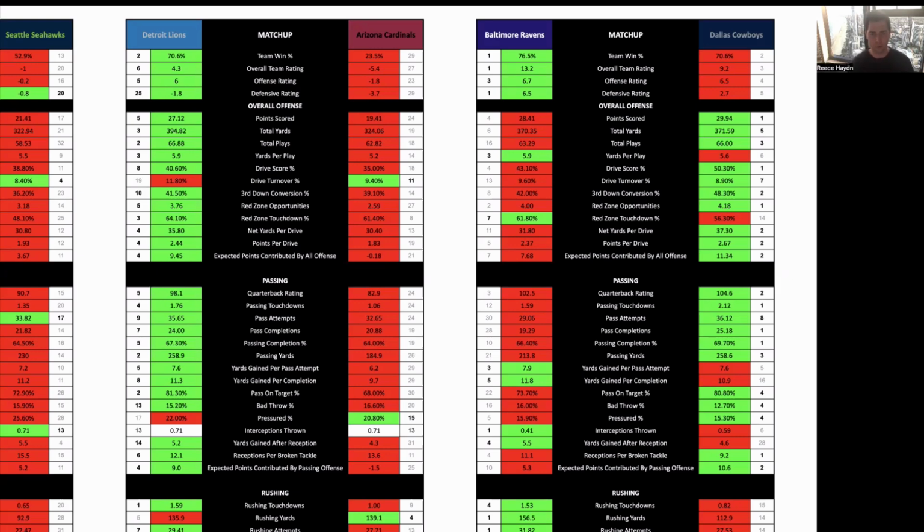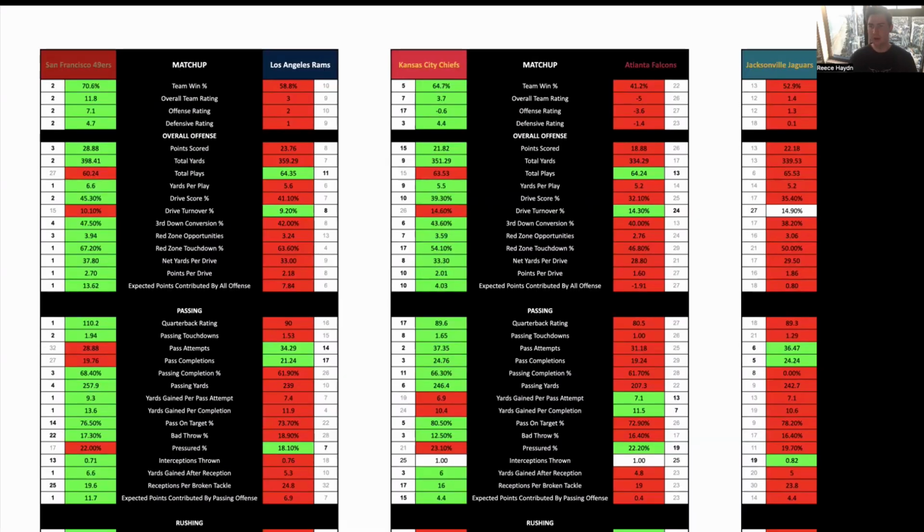If you take Baltimore to win, they get out to an early lead and are able to control the game from in front, and Dallas is going to rely on passing the ball, especially if they're trailing, which I feel like they need to do regardless in this game, as they're going to get virtually nowhere on the ground against the Ravens. Then we have a divisional game between the 49ers and LA Rams.